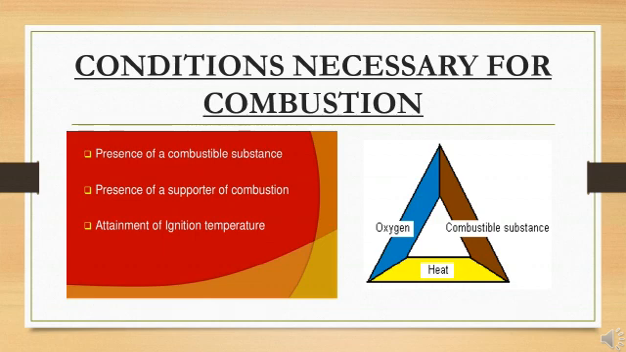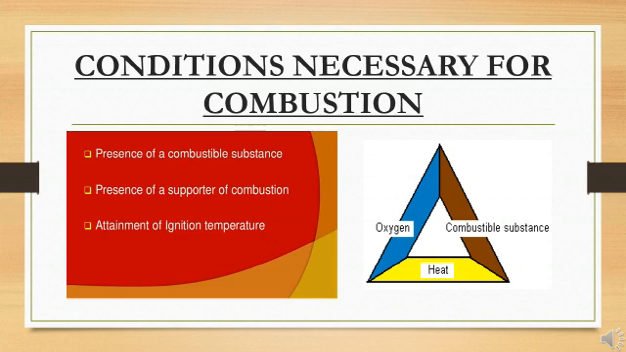Now the next one is conditions necessary for combustion. Basically there are three conditions which are necessary for combustion. The first one is the presence of a combustible substance. The second one is the presence of a supporter of combustion, that is oxygen. And the last one is attainment of ignition temperature.